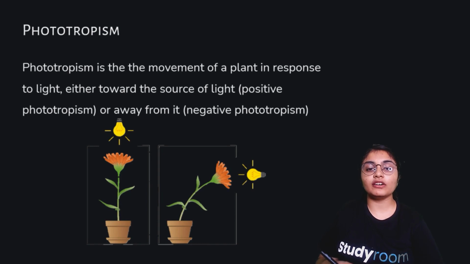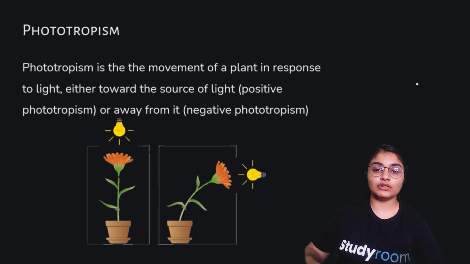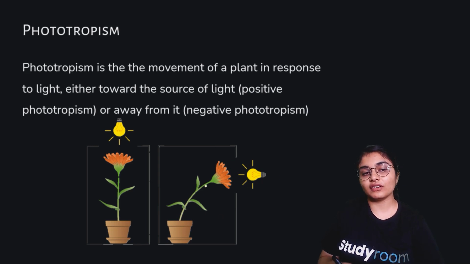Phototropism is a movement of a plant in response to light, either towards the source of light, that is positive phototropism, or away from it, that is known as negative phototropism. Now, since here the light is from the upward direction and the plant is growing vertically upward, you can see that the plant is growing in this direction. But if the light is put in the horizontal direction, then you can see how the plant is bending and going towards the direction of the light.